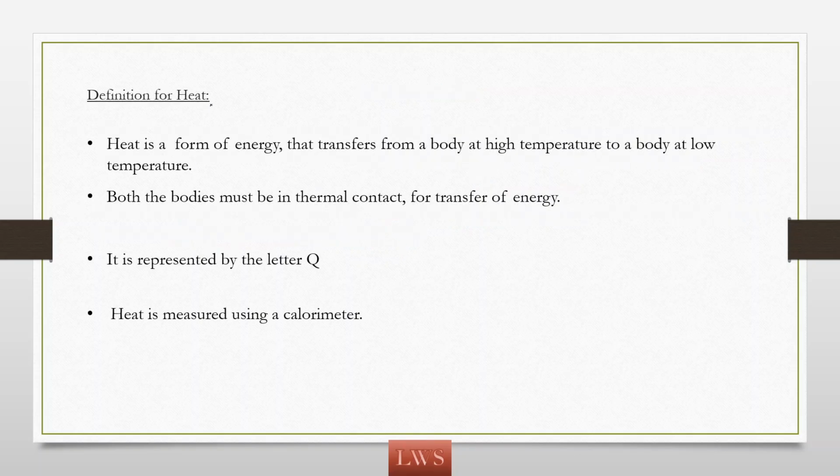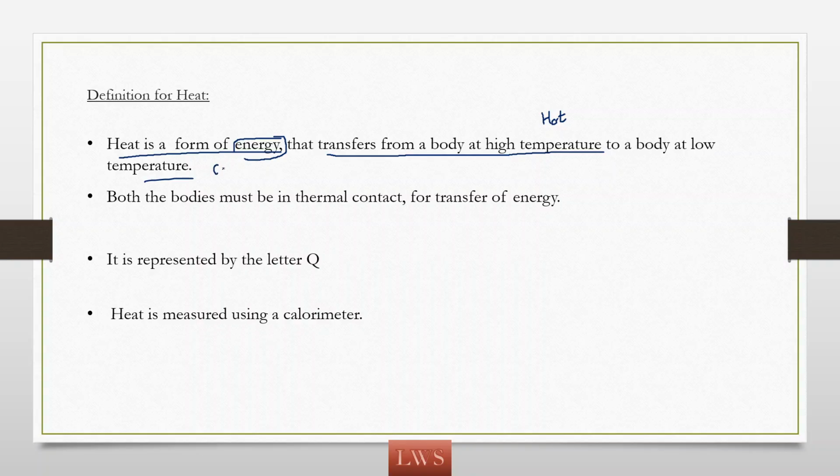So now let us discuss the definition of heat. Heat is a form of energy. Like in the first slide, we discussed that there are so many forms of energy. Among those forms, heat is one of them, and this heat energy transfers from a body at high temperature, that is the hot body, to a body at low temperature, that is the cold body.